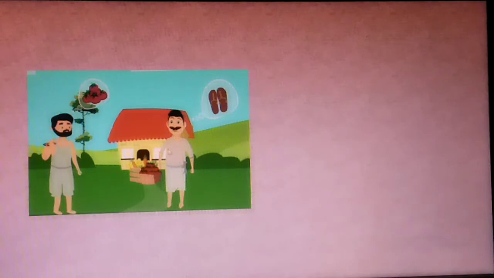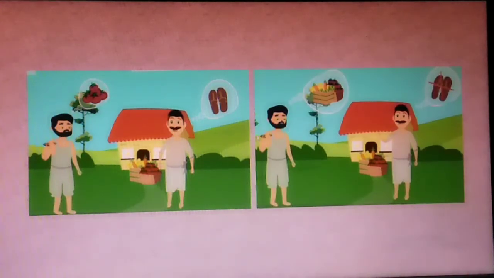But the farmer did not need new slippers every day. So when the next day the cobbler went to the farmer to ask for vegetables, he was not ready to take slippers and did not give the vegetables. Now it was a situation when the cobbler did not get the vegetables which he needed. The question arises that if other people are not ready to exchange their goods, how will people get the things which they need?